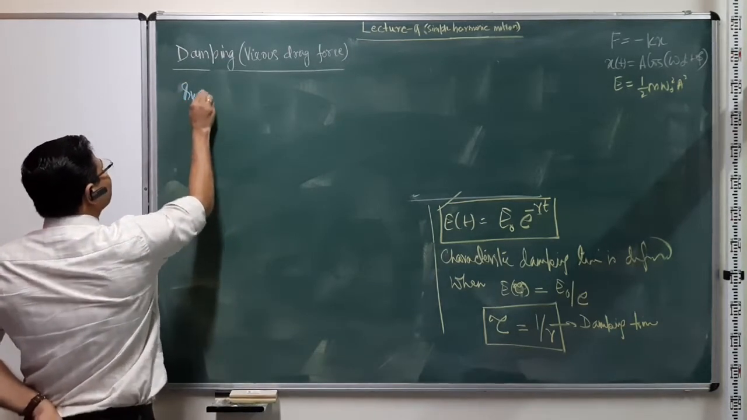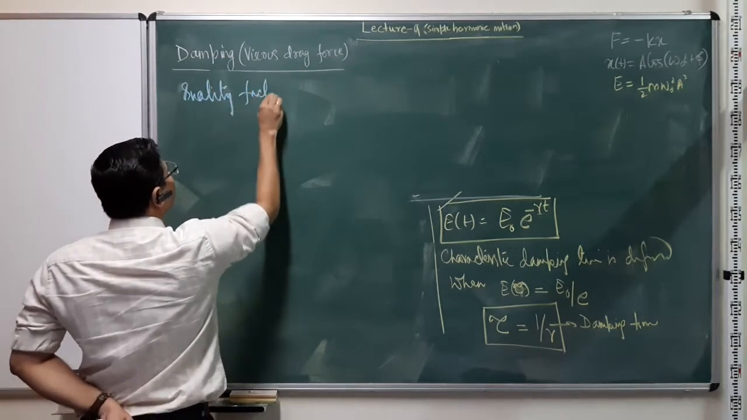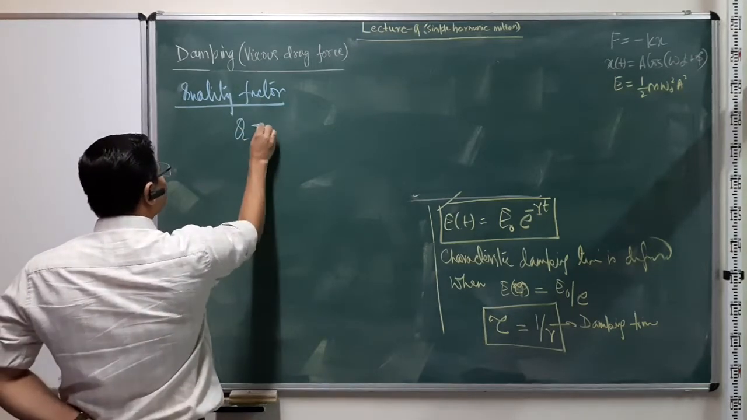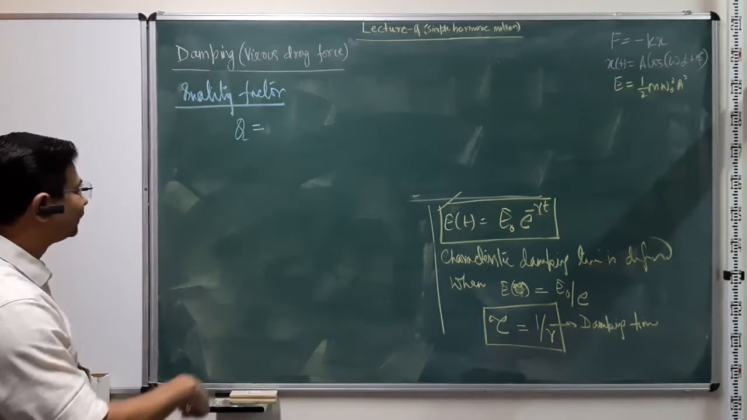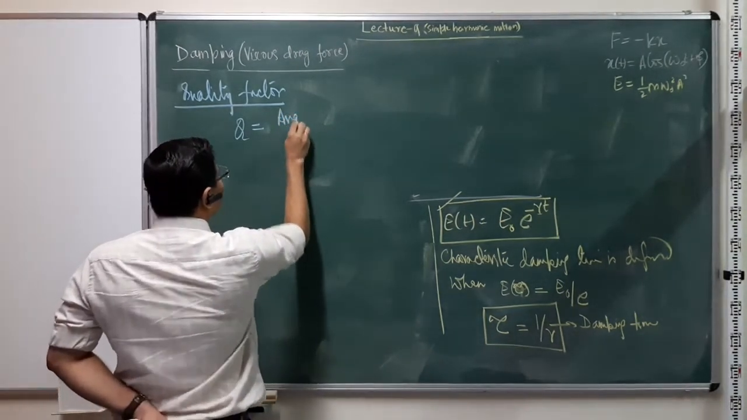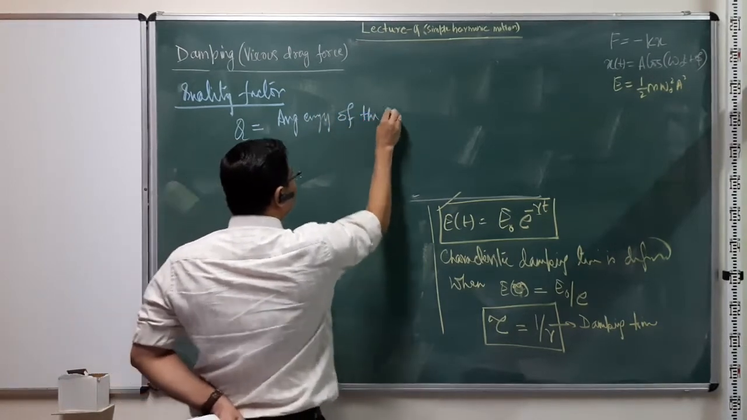Okay. So now let's end the analysis of the damping by defining another term, which is termed the quality factor for such systems, right? The quality factor is a dimensionless parameter, as we'll soon see. So define the quality factor as the average energy of the system